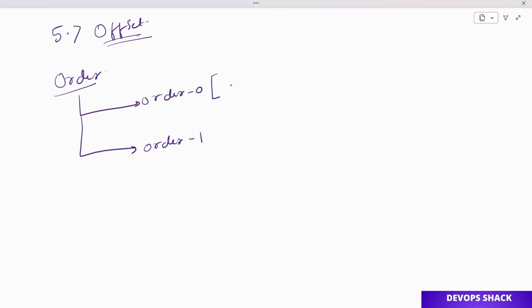Inside order 0, let's say we have written order IDs. The first is order ID 101, then order ID 102, and inside these order IDs other information is there, but this is a unique sequential ID. This is how you'll be able to identify order ID 101; we can pick it up and find other information. So this is like a unique ID. This is offset. This is how storing will be done.